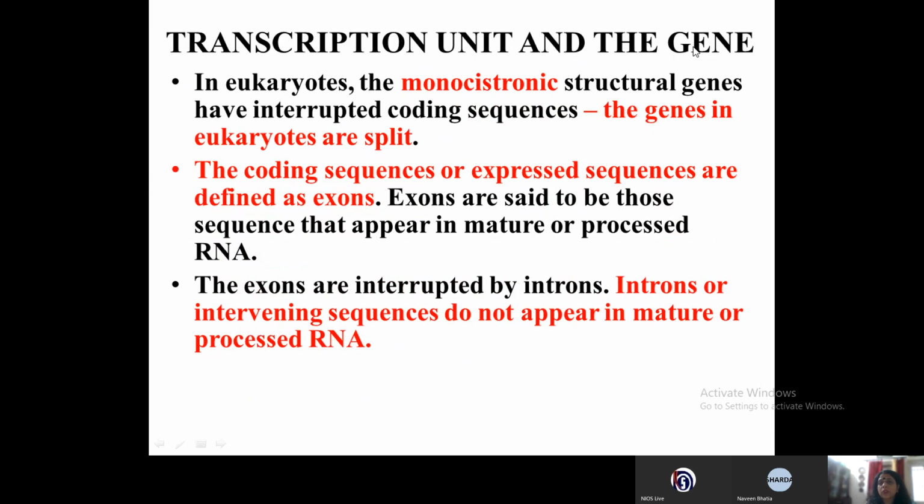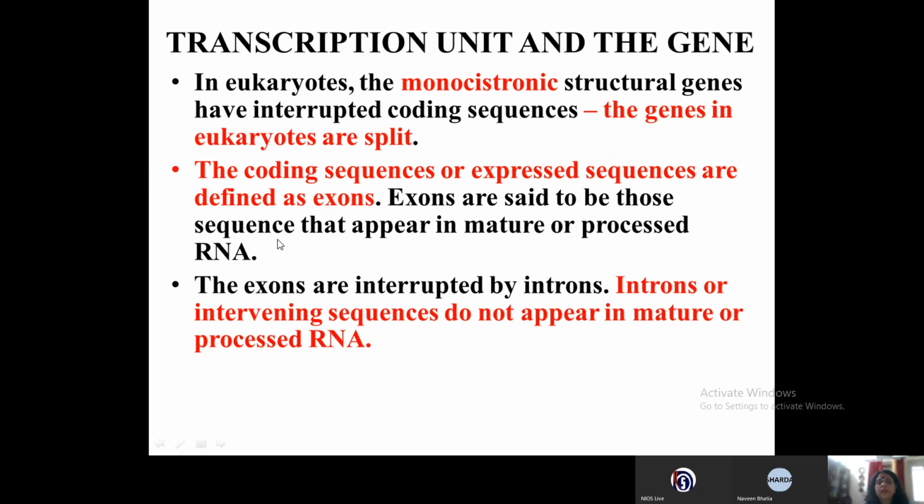Now, the transcription unit on the gene. In eukaryotes, the monocistronic structural genes have interrupted coding sequences. That means the genes in the eukaryotes are split. They are called the split genes. The coding sequences, the expressed sequences, are defined as exons.